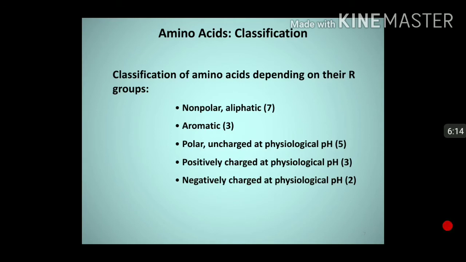So some amino acids are polar but they are not charged at physiological pH. Such amino acids are 5 amino acids. Some amino acids are positively charged at physiological pH, and some amino acids carry negative charge at physiological pH. There are 2 such amino acids.